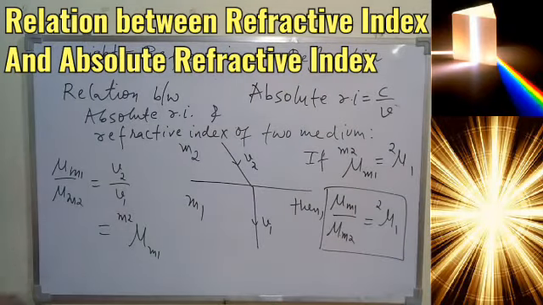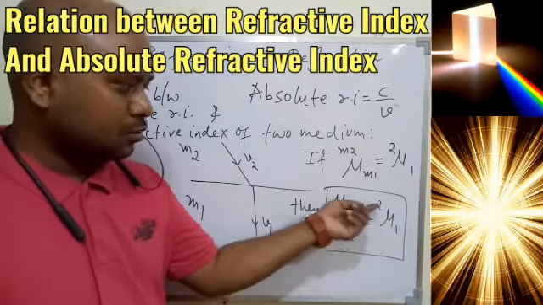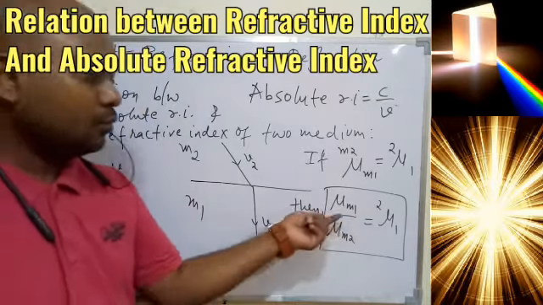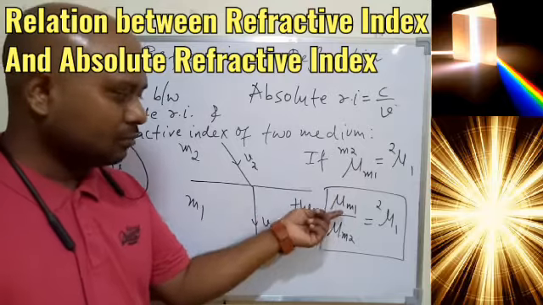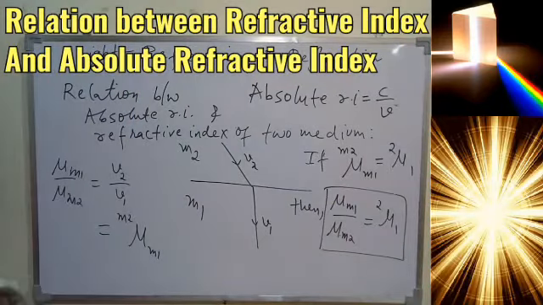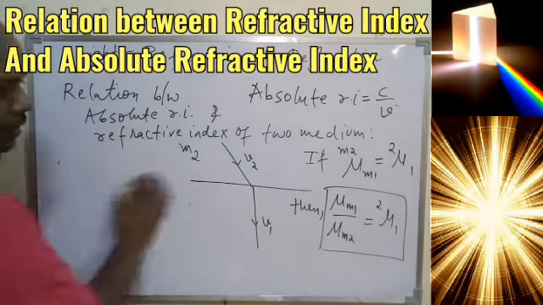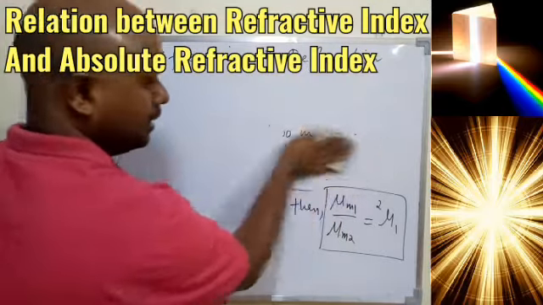So this is another formula that you have to remember: the refractive index of medium 1 with respect to 2 is nothing but equal to the absolute refractive index of 1 with respect to 2. So we got a very important formula here and the relation we can say.